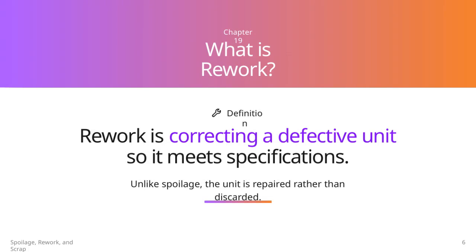When we talk about rework, we're referring to the process of correcting a defective unit so that it meets the required specifications. This is an important distinction because, unlike spoilage where the defective unit is discarded and considered a loss, rework focuses on repairing the item to make it usable. Essentially, rework helps reduce waste by fixing problems rather than throwing products away. This concept ties directly into the broader understanding of spoilage, rework, and scrap, all of which are critical for managing quality and costs in production. It's essential to grasp that rework involves additional effort and resources to bring a defective product back up to standard instead of simply discarding it.